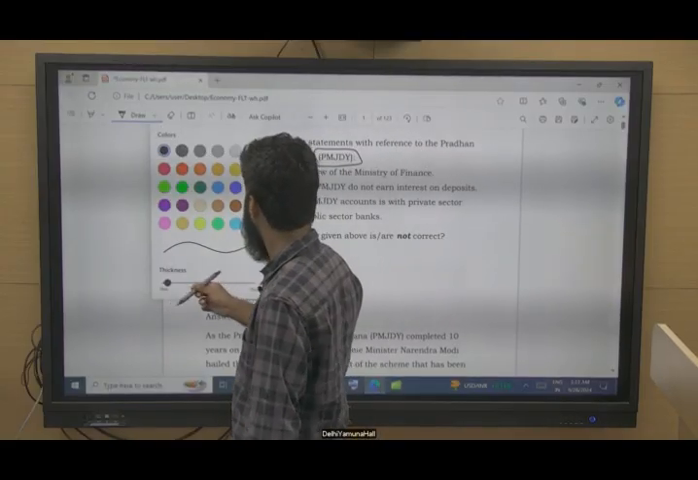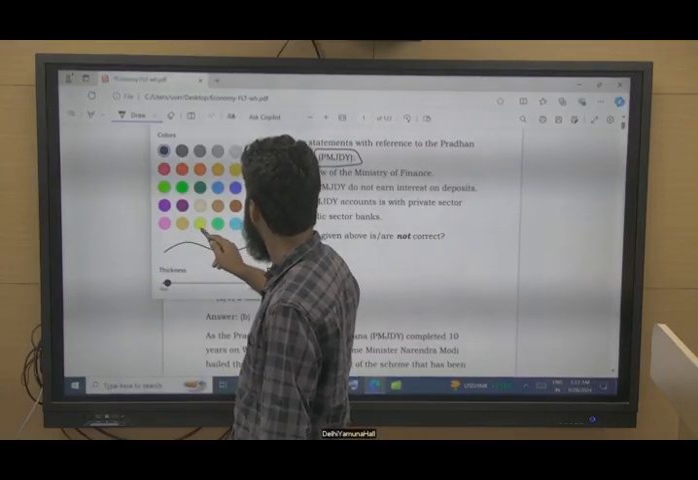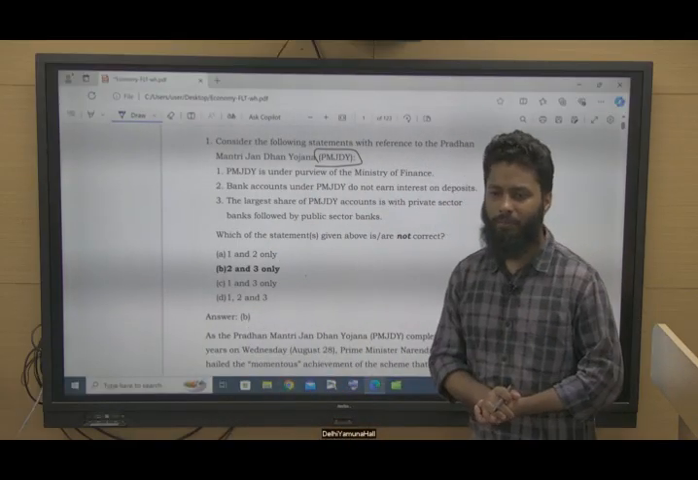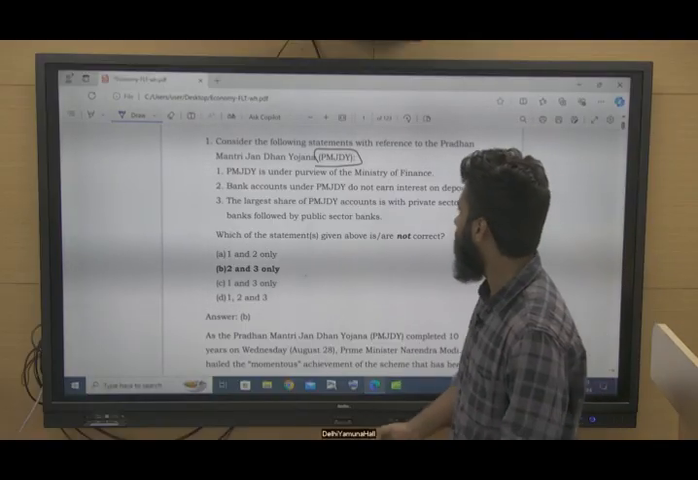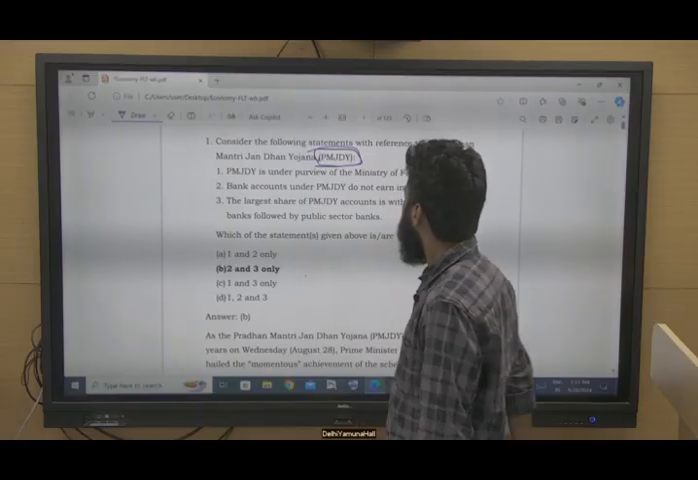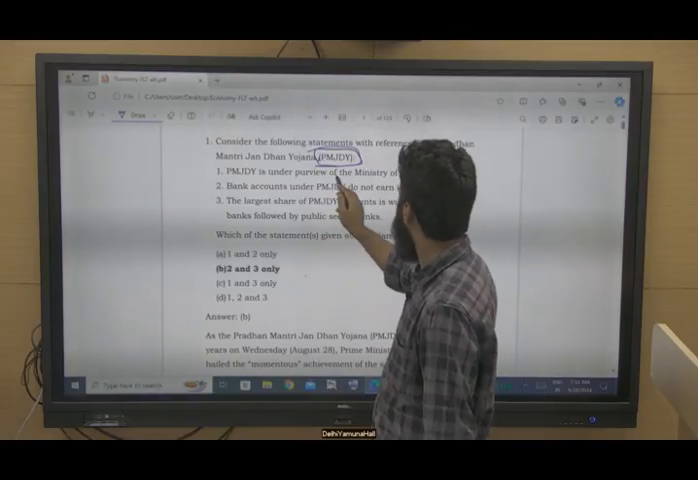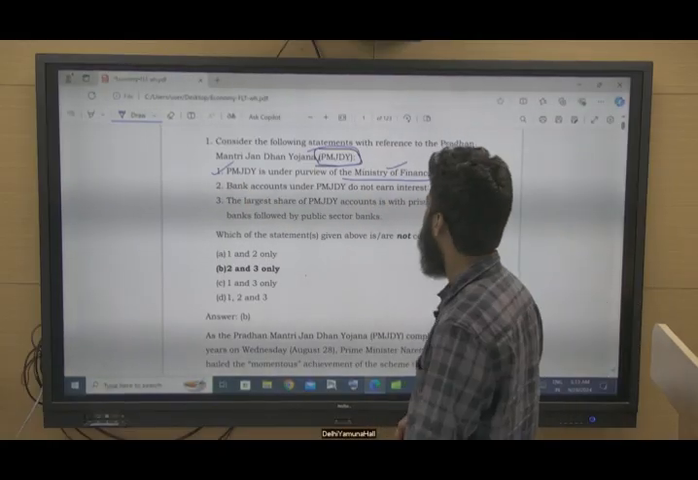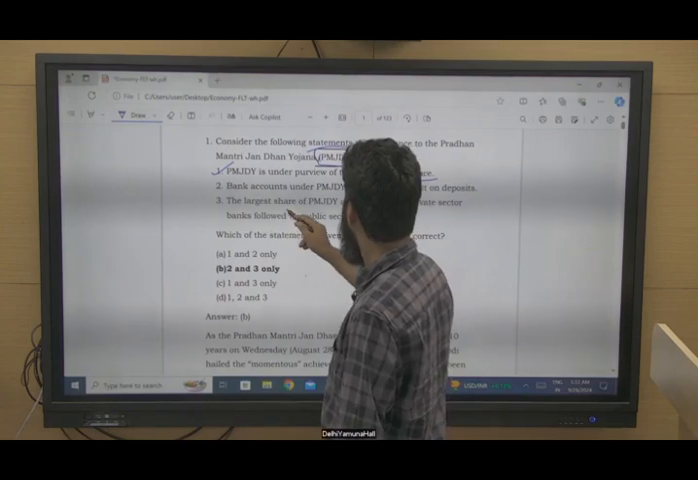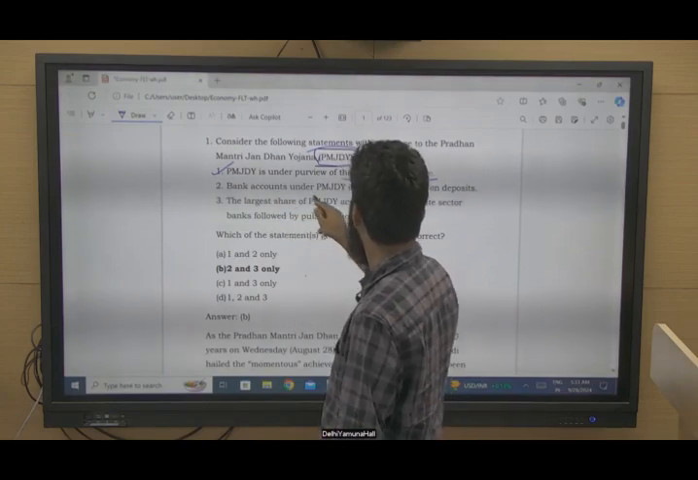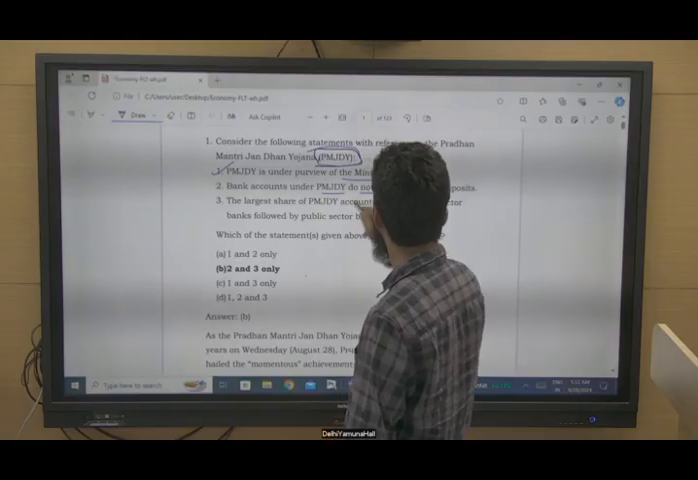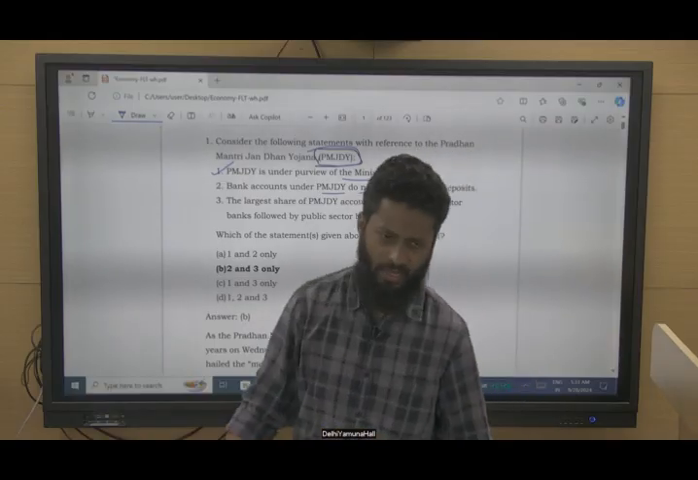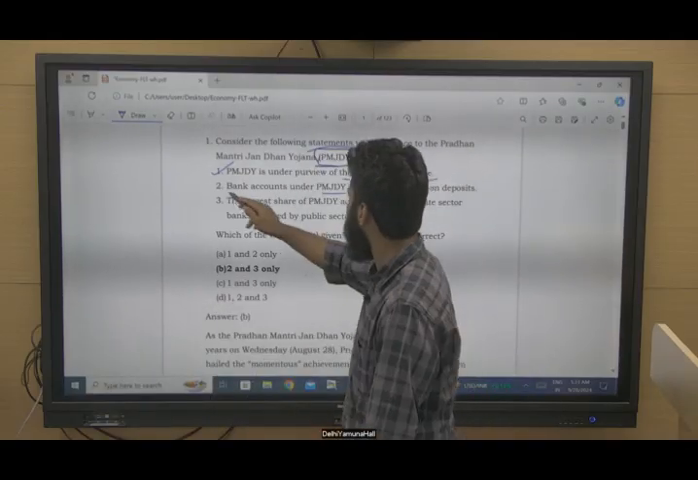Recently, 10 years have been completed with respect to Pradhan Mantri Jan Dhan Yojana. So it has become kind of important for examination purposes, right? Under Pradhan Mantri Jan Dhan Yojana, it is under the purview of the Ministry of Finance. Yes, this statement is correct. Bank accounts under Pradhan Mantri Jan Dhan Yojana do not earn interest on the deposits. They earn, right? They earn interest on the deposits like any other regular accounts. So this statement is incorrect.